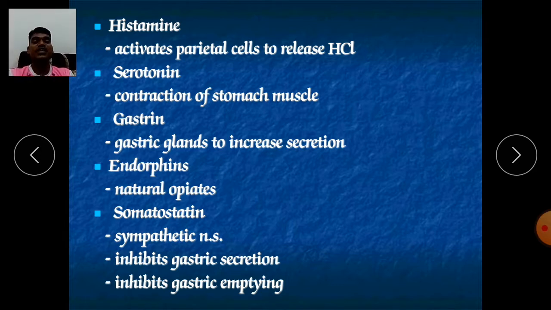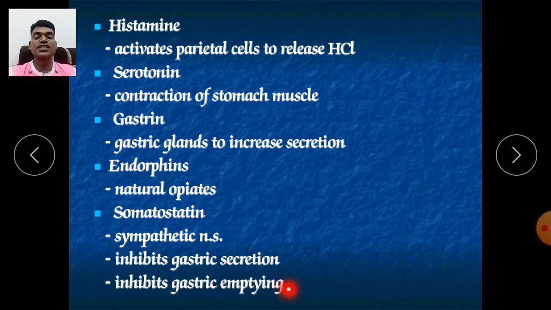Serotonin is the next one. It contracts the stomach muscle. Gastrin, as I have already discussed, increases the secretion of HCl and pepsin. Endorphin is a natural opiate. Next, somatostatin, it is sympathetic nervous system. It inhibits the gastric secretion.